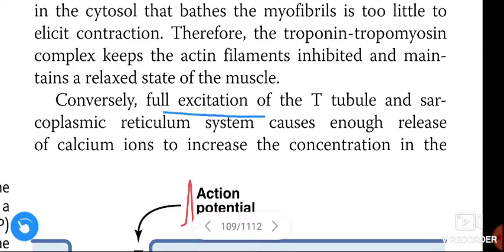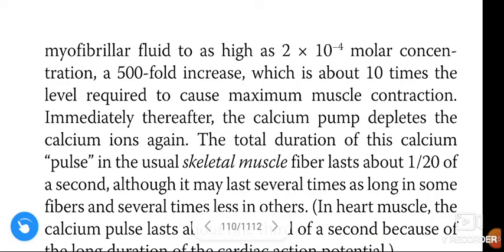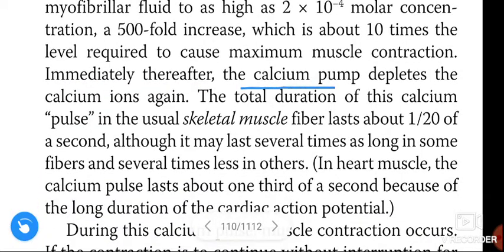Conversely, full excitation of the T-tubule and sarcoplasmic reticulum system causes enough release of calcium ions to increase the concentration in the myofibrillar fluid to as high as 2 times 10 to the power minus 4 molar, a 500-fold increase, which is about 10 times the level required to cause maximum muscle contraction. Immediately thereafter, the calcium pump depletes the calcium ions again.